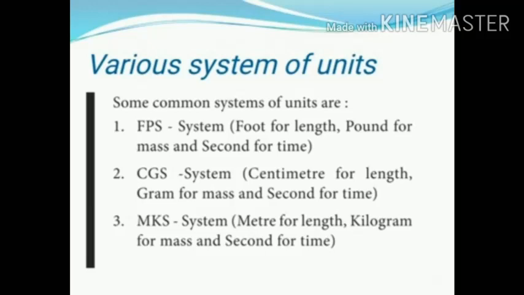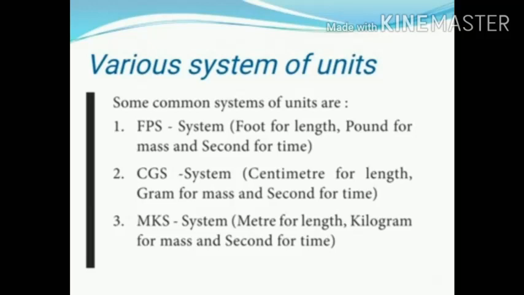The second system is the CGS system. They use centimeter to measure length, gram to measure mass, second to measure time. And the third one is the MKS system. They use meter to measure length, kilogram to measure mass, second to measure time.